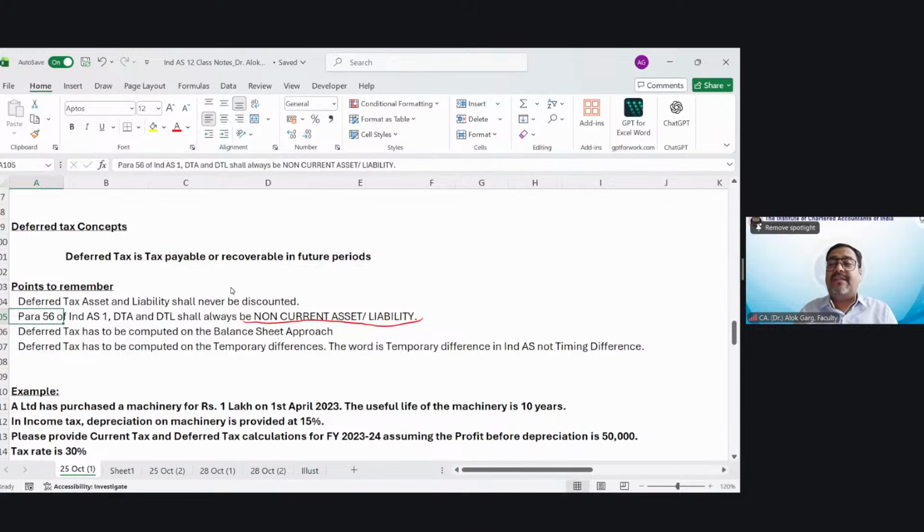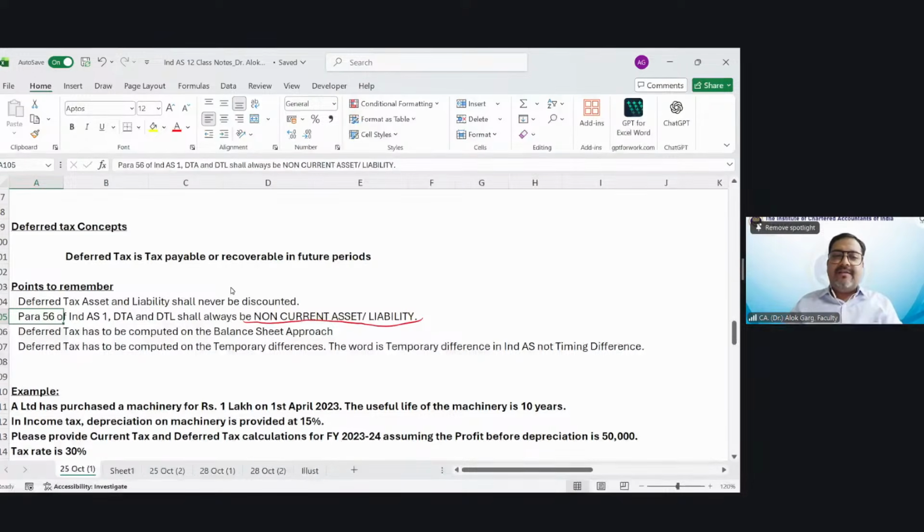And if you see the Schedule 3 format, Division 2 to Schedule 3 format of balance sheet, you will find that DTA and DTL is only shown in the non-current asset and non-current liability. There is no DTA and DTL in the current asset and current liability section. Okay. Is that clear? I hope it is clear.